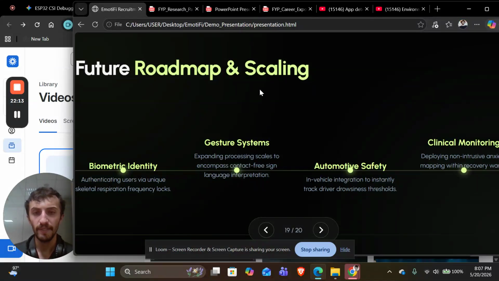In biometric identity and gesture systems, even if a person is sitting in a room with lights, it can detect the person's mood, use IoT to play music according to his mood, or control the lights according to that person's mood.